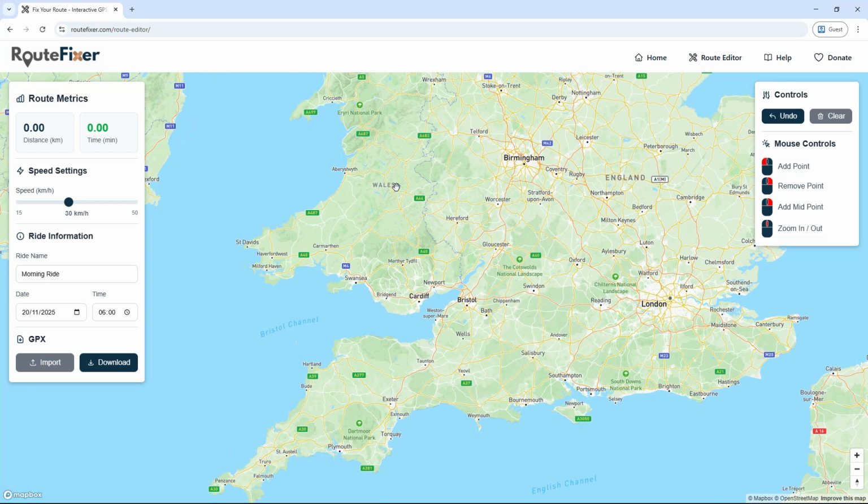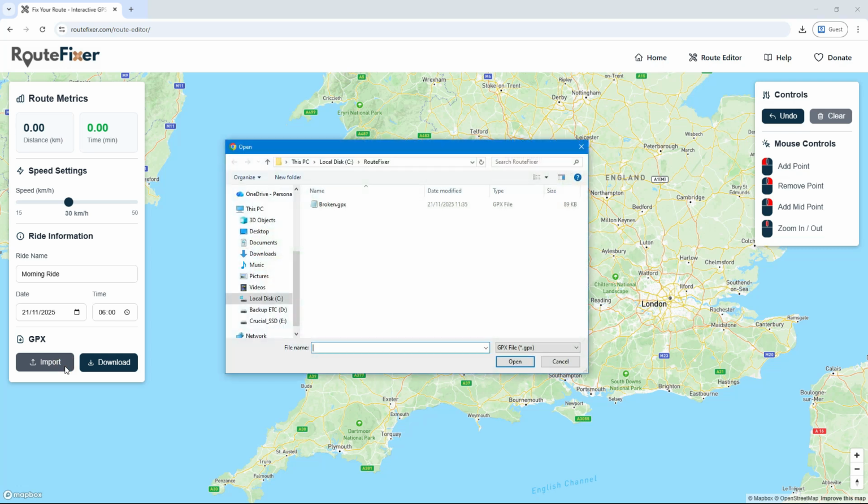Start by salvaging the broken route from your cycling computer and downloading it as a GPX file. Next, we need to import the route into RouteFixer. Click the import button and find the broken route. The route will then load into the map.